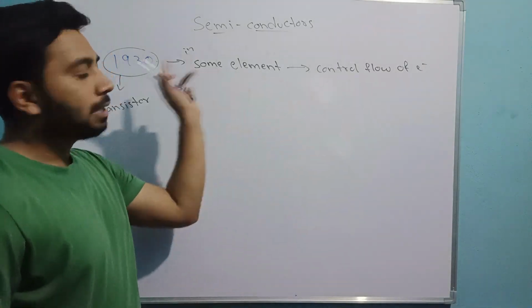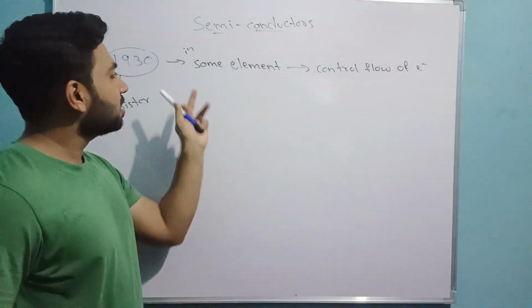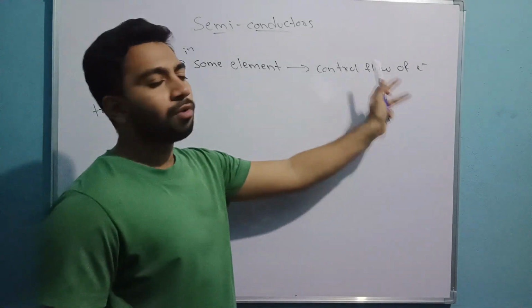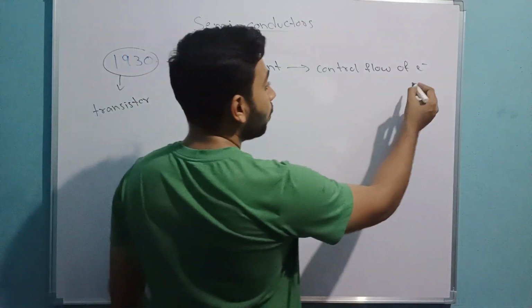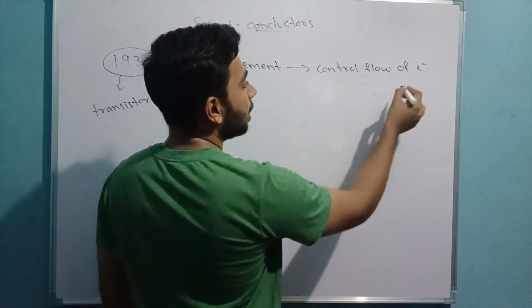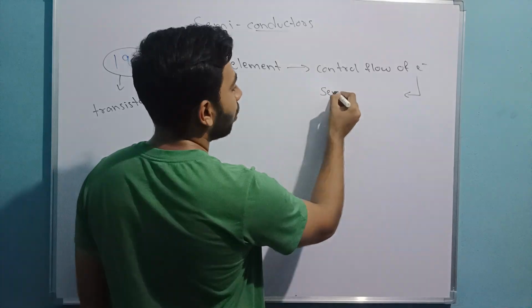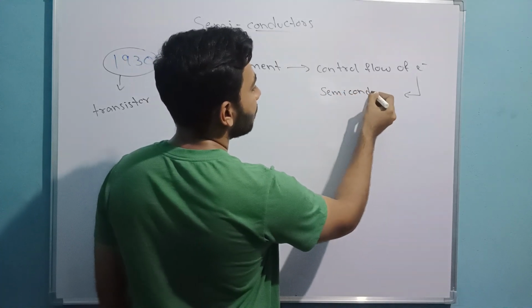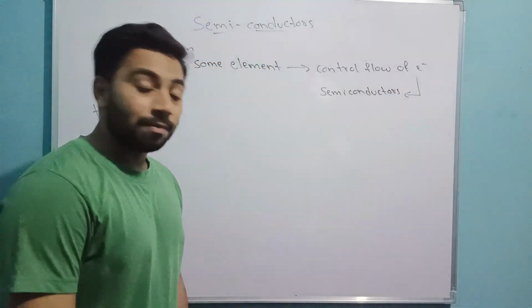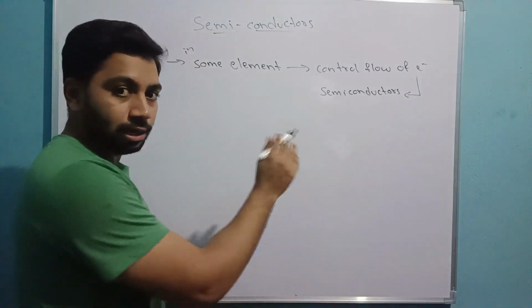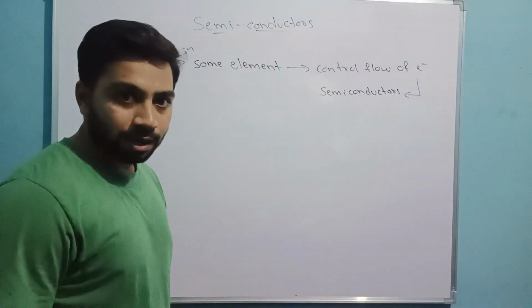Scientists in nearly 1930 or after found that in some elements we can control the flow of electrons. These elements they called semiconductors.